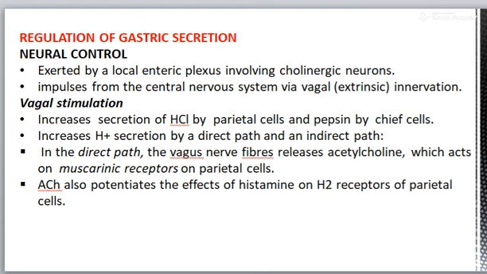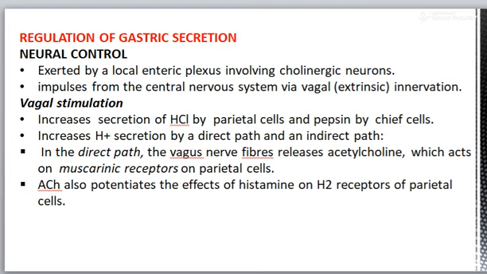Vagal stimulation causes increased secretion of HCl by the parietal cell and increased secretion of pepsin by the chief cell. It also increases H plus secretion by direct path as well as indirect path.